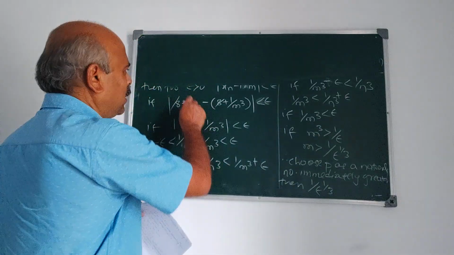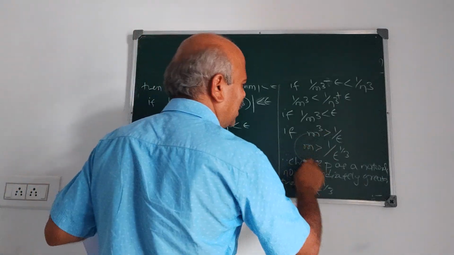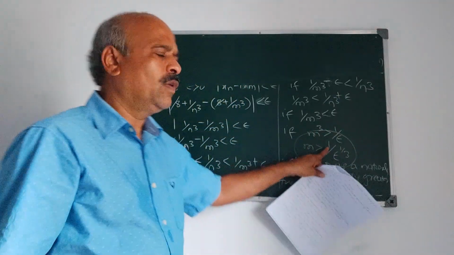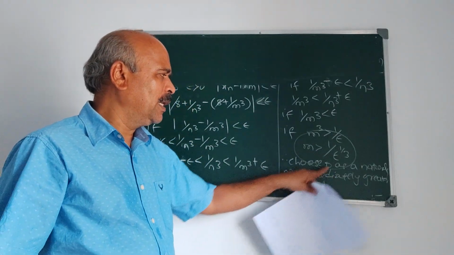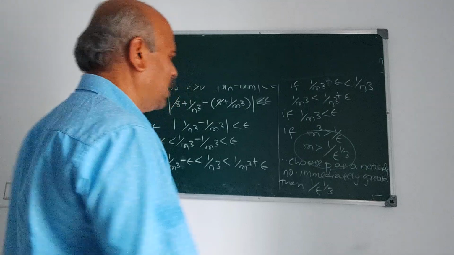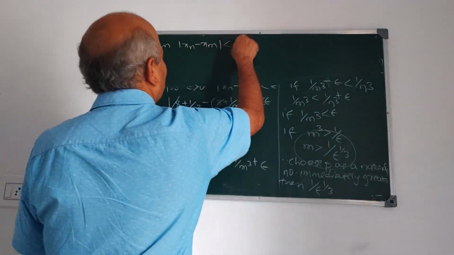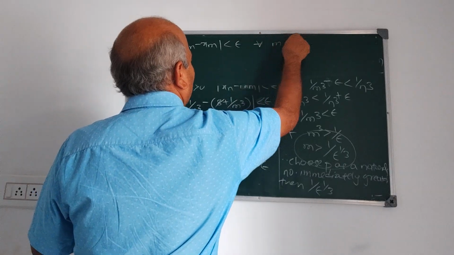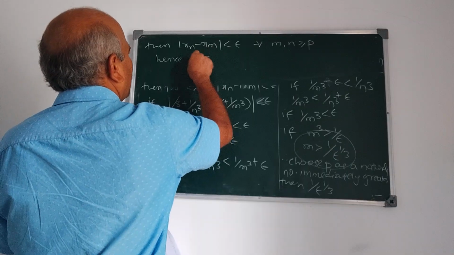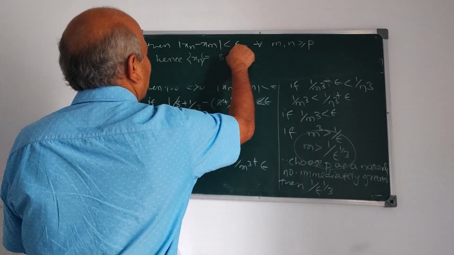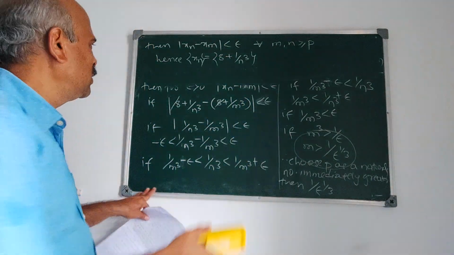Therefore, if epsilon is a pre-assigned number, very small number, then xn minus xm is less than epsilon if m is greater than 1 upon epsilon raised to 1 by 3. Now we choose p as a natural number immediately greater than this 1 upon epsilon raised to 1 by 3. Then mod xn minus xm is less than epsilon for all m, n greater than or equal to p. Hence the sequence xn, 8 plus 1 by n cube, is a Cauchy sequence. It is a Cauchy sequence.